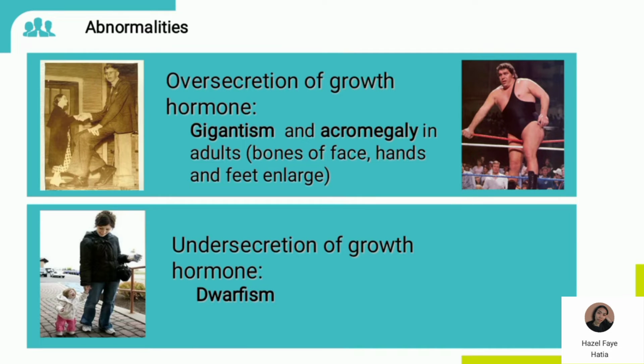Here are some abnormalities na related sa pituitary glands. Kapag over-secretion ng growth hormones, nagkakaroon ng giantism and acromegaly. Acromegaly is yung nagkakaroon ng enlargement ng bones sa may face, hands, and sa paa. And kapag under secretion, kulang ng growth hormone, nagkakaroon ng dwarfism.